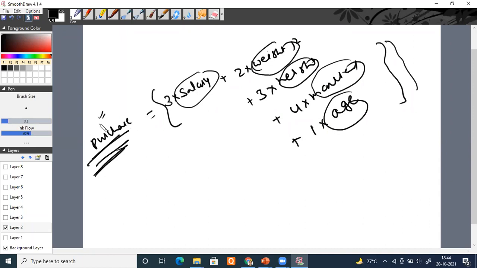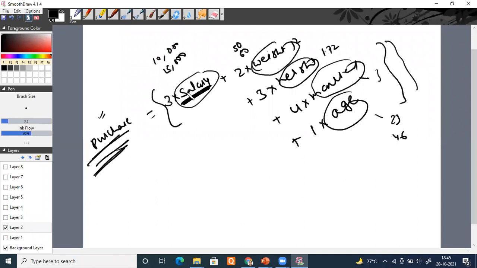You have seen that salary was 10,000, 15,000, 16,000, but weight was 50 kg, 60 kg. Height was 1.72 or something. Married was some numeric coding you will do. Age is numeric, 23, 46. So which is the largest? Your salary.